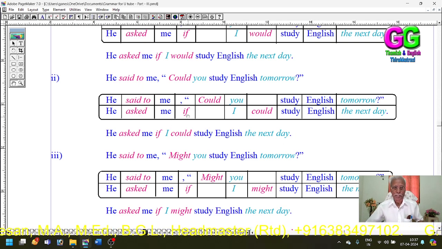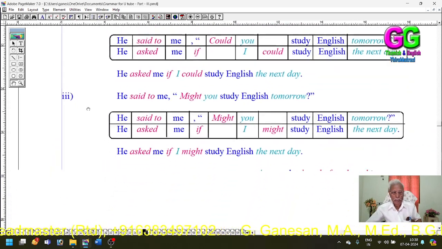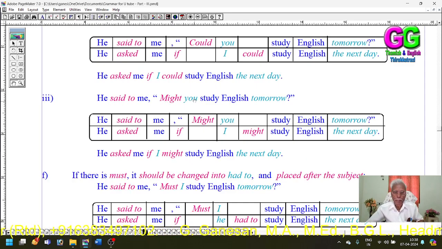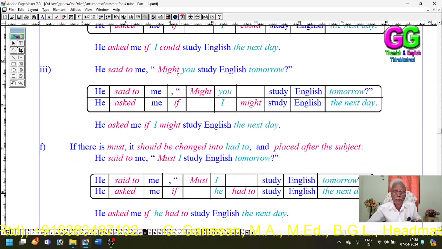Said to becomes asked, with the conjunction if. Could is placed after the subject. You refers to me, so it has been changed into I. Then might. He said to me, "Might you study English tomorrow?" Said to becomes asked, with the conjunction if. Might is placed after the subject, and other verbs are kept as they are. You refers to me, so you has been changed into I. The answer is: He asked me if I might study English the next day.